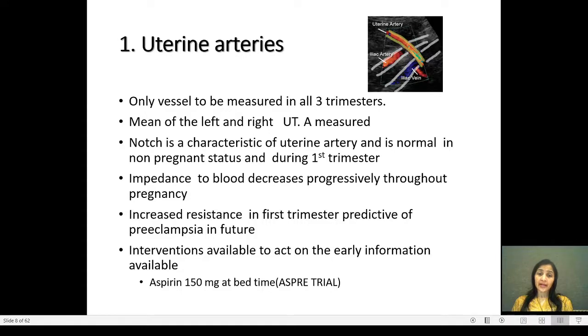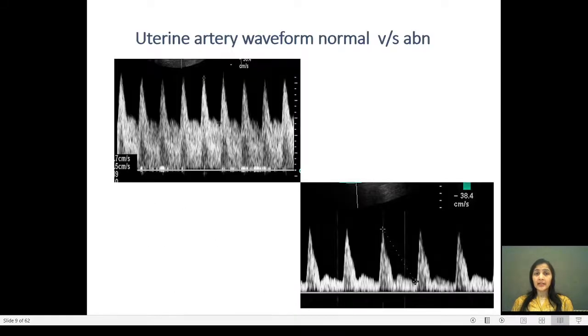Interventions are available to act on early information given by this artery, and that is starting of aspirin 150 milligrams at bedtime as suggested by the ASPRE trial, which suggests that the incidence of late onset preeclampsia can almost be halved by doing so. These are the spectral waveforms of normal and abnormal uterine artery, especially in the late second and third trimester. In the early trimesters, there is reduced end diastolic flow versus late trimester where there is increased end diastolic flow due to reduced impedance, which is normal.